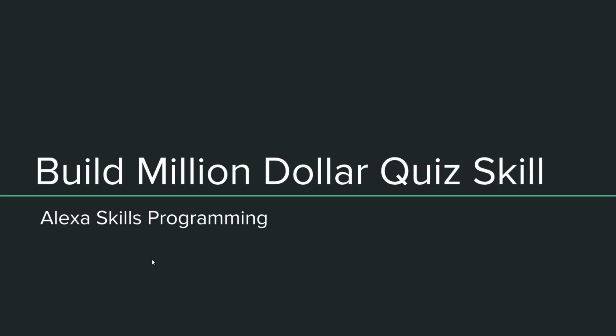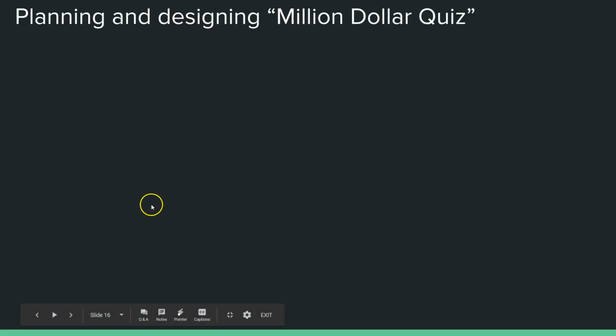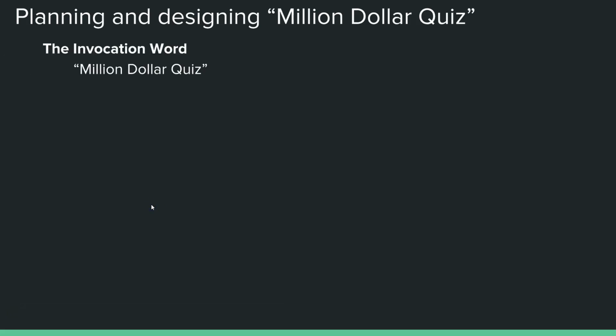So in this section, we will do the planning for our $1,000,000 quiz skill. So let's go ahead and start it. The first thing which we need to decide is what would be the invocation word for our skill. So let's name it as $1,000,000 quiz.